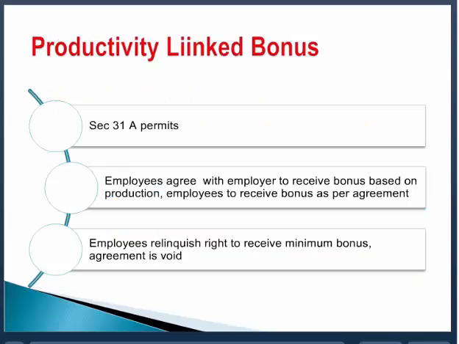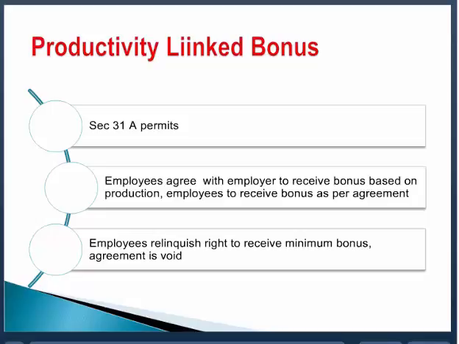Now friends, there is a productivity linked bonus. Actually what happens? So far as this act is concerned, we provide the payment of bonus linked to the profitability. Because as I said, you pay the bonus out of the allocable surplus. Allocable surplus is a part of the available surplus, and available surplus is profit after deductions. So in a nutshell we can say that the annual bonus is based on the profitability.